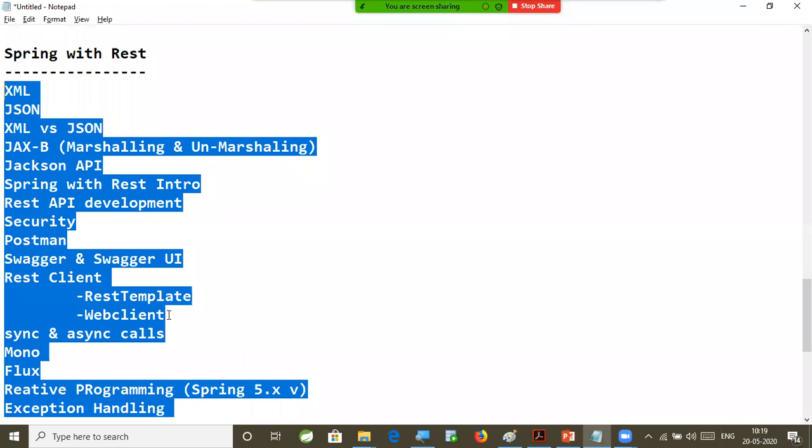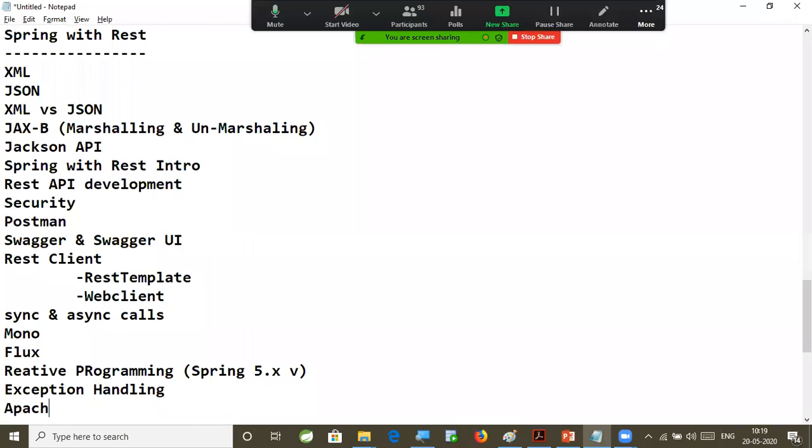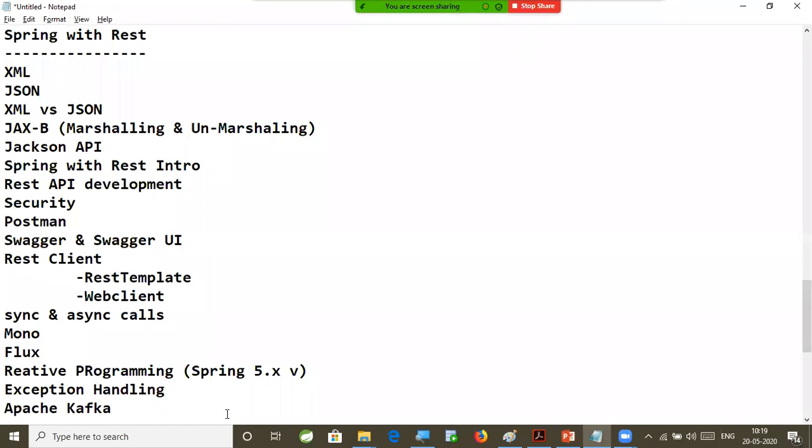Any questions? And as part of this REST API only, I am going to use Apache Kafka. Why will these REST APIs communicate with Apache Kafka? What are the use cases of Apache Kafka? Literally speaking, in the last 2 years, I developed almost 50 microservices in my project. Every microservice in my project will talk to Apache Kafka, which is a message broker. My microservices will publish messages to Apache Kafka, and some other microservice will consume the message from Apache Kafka.